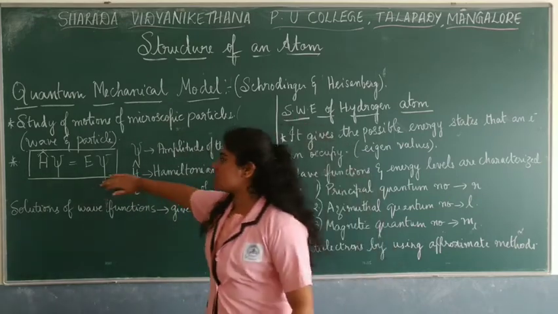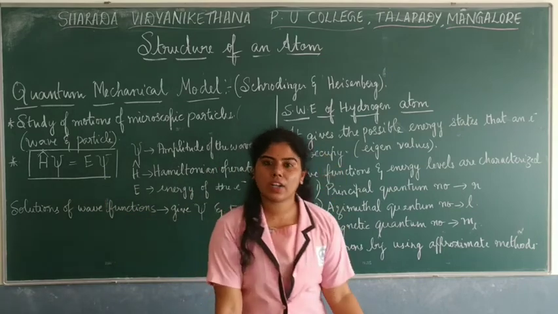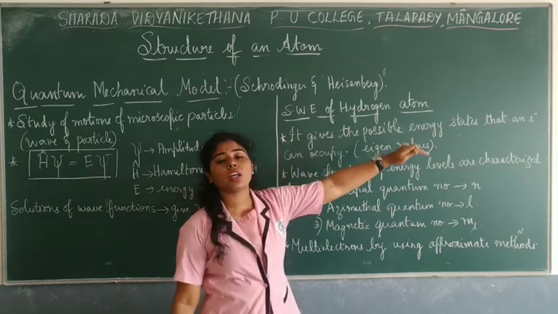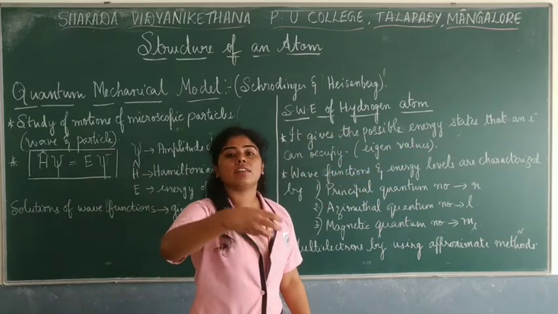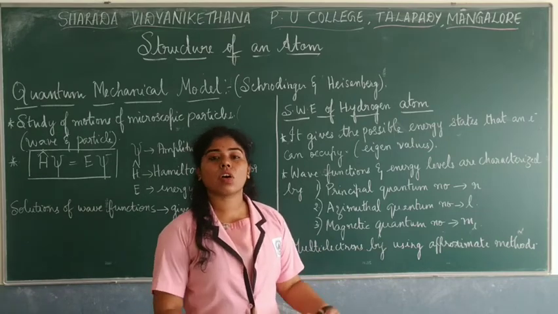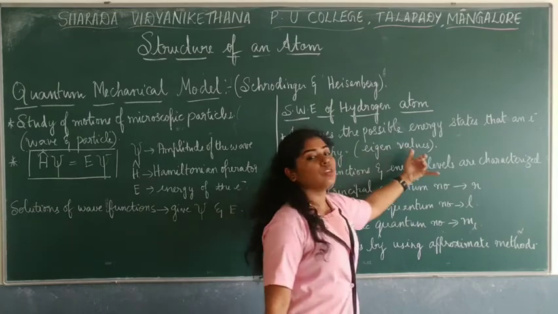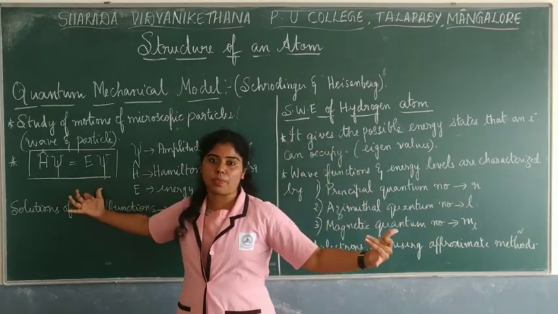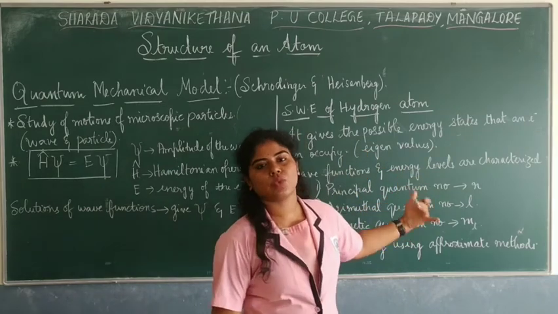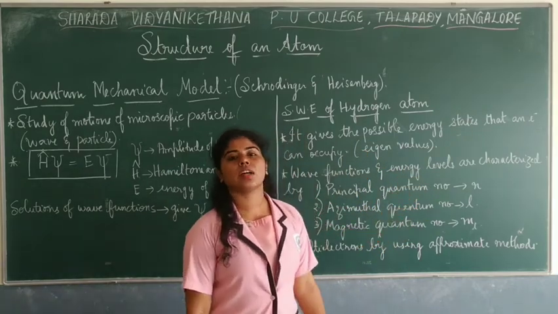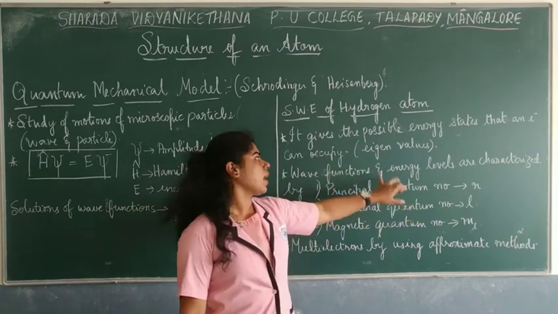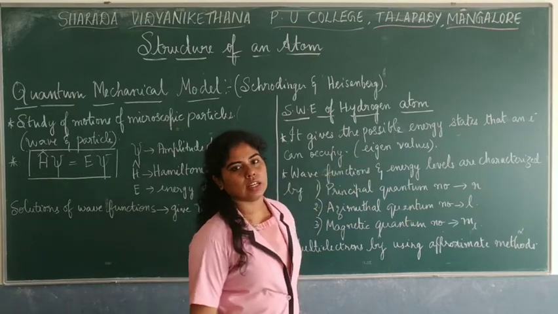When this expression was solved for the hydrogen atom, which contains only one electron, it was found that it gives the possible energy states, where maybe n is equal to 1, n is equal to 2, where exactly the electron is being found. Those values could be obtained from this equation. The energy states obtained after solving the expression were called eigenvalues, which we will study in detail later.